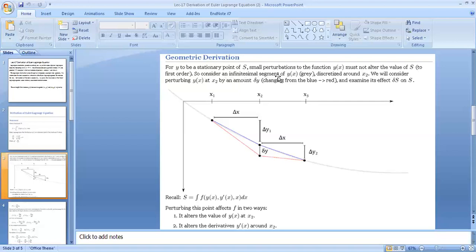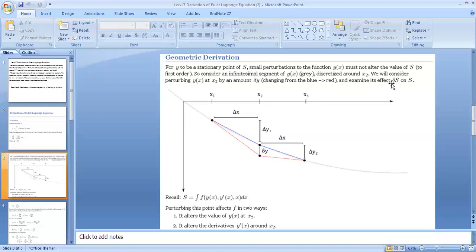So consider a segment of y of x, this gray segment of the function, which is discretized, having discrete values around x2. We will consider perturbing y of x at x2 by an amount delta y, and due to this perturbation, this blue line has been transformed into this red one.